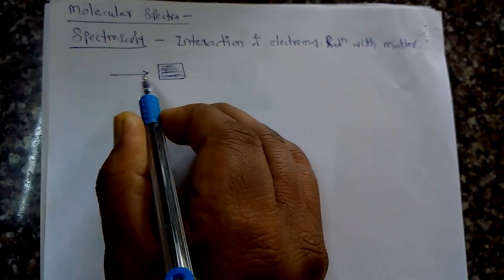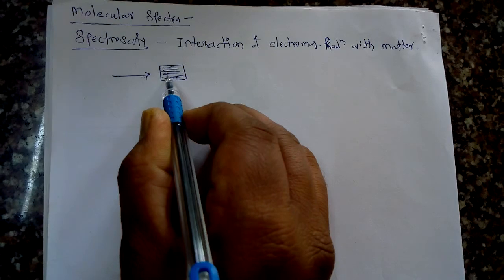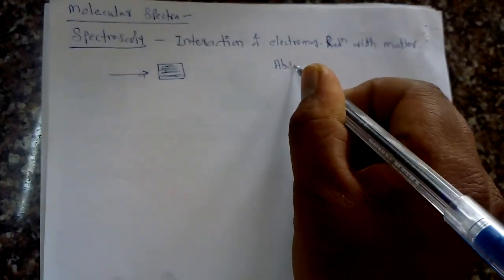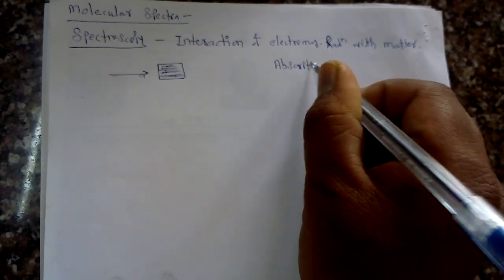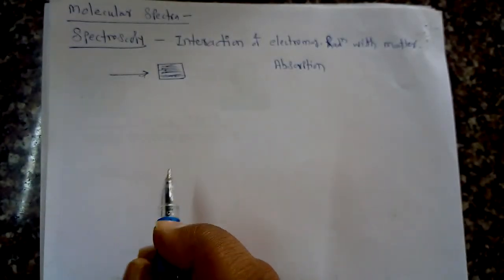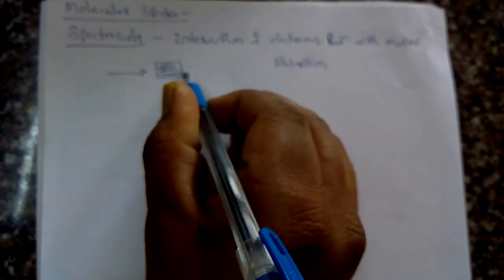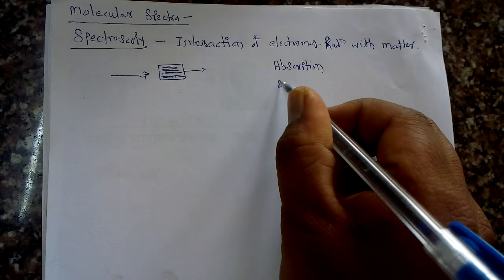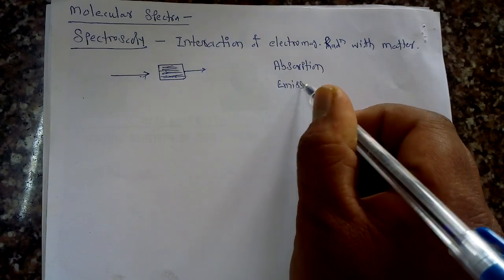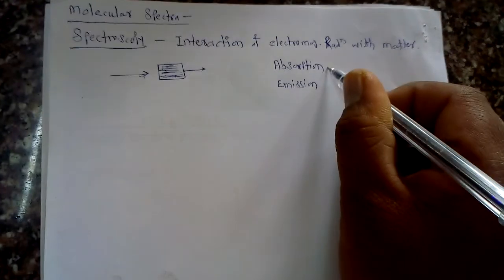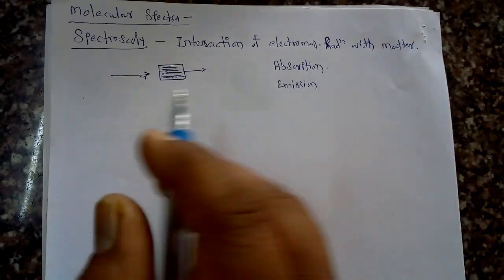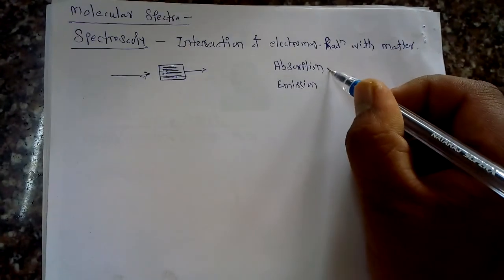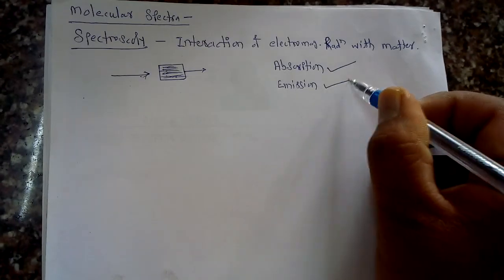One is that the radiation may get absorbed by the particular matter, so absorption phenomena is there. The other is that some of the radiation gets emitted by the matter, so emission phenomena is there. So two types of interaction can take place whenever electromagnetic radiation interacts with matter: absorption and emission.